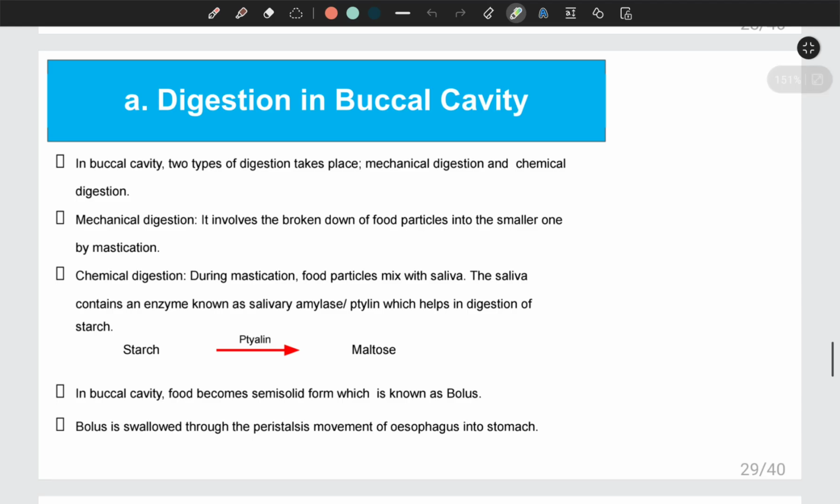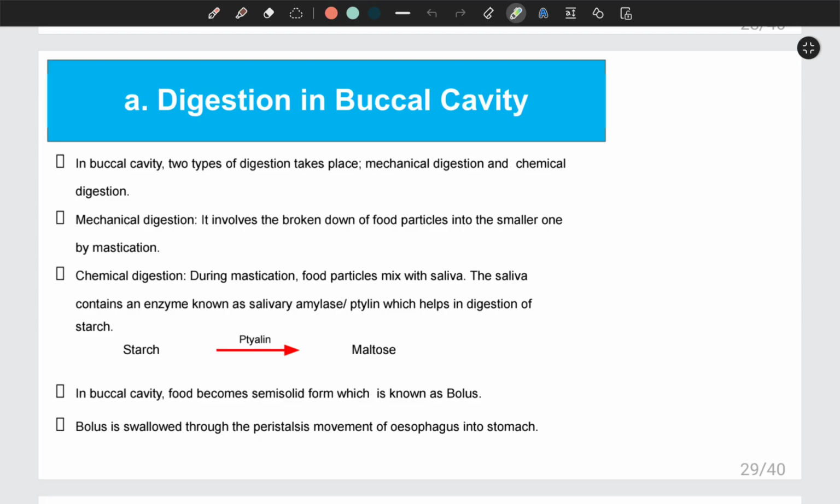After food is taken in, in the buccal cavity the food will be ground into small particles with the help of teeth, and then the tongue helps to mix the small particles of food with saliva, and the saliva has an enzyme known as ptyalin, and the ptyalin converts starch or carbohydrate present in our food into semi-digested form known as maltose.